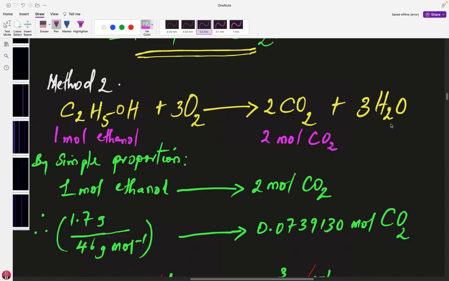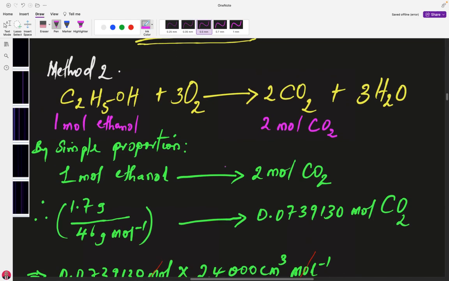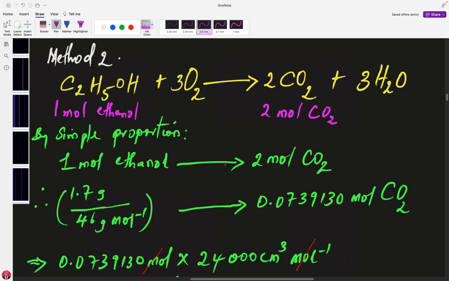Our target is who? Ethanol and carbon dioxide. I said during examination condition, use simple proportion. This is a simple proportion that I'm using now. 1 mole from our equation, 1 mole of ethanol produces 2 moles of carbon dioxide, since we are looking for the volume of carbon dioxide.